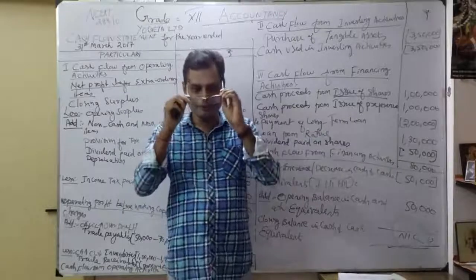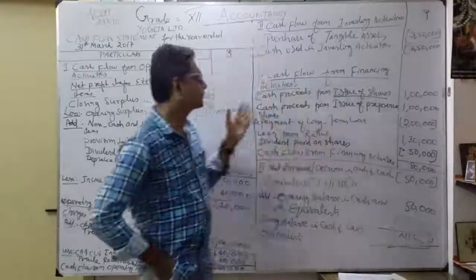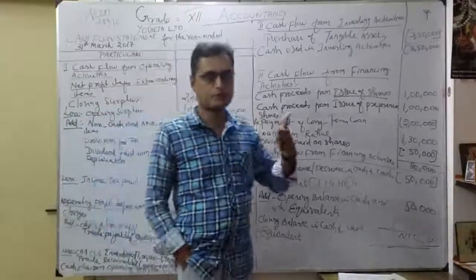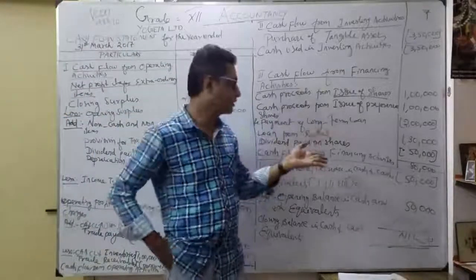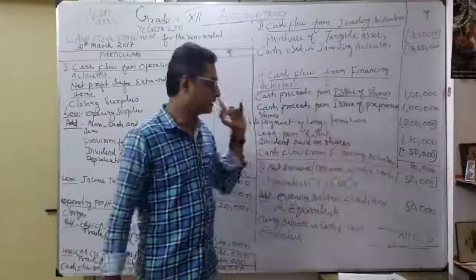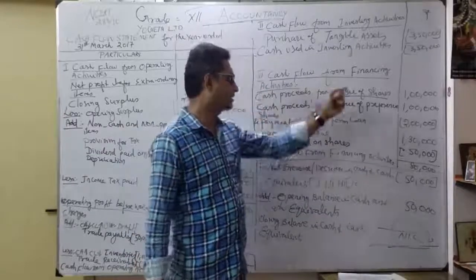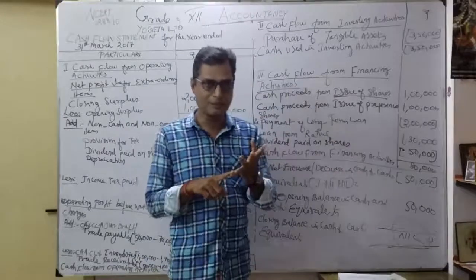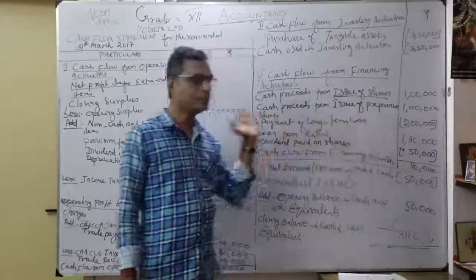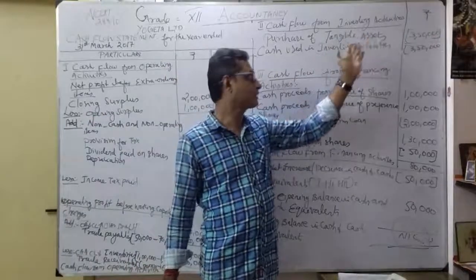See, this is the preparation. The procedure is very, very important: how to prepare our cash flow statement. So please follow the same technique: do it from the liability side first, thereafter move to the asset side. Simultaneously you want to verify where adjustments are given. Whenever adjustments are given, you want to give the effect simultaneously on both sides. For operating activities and simultaneously financing activities, mostly taxation will come, then dividend we have to give, depreciation. These are the three important adjustments. We have to give the two effects: operating activities, and wherever it comes under investment activities or financing activities.